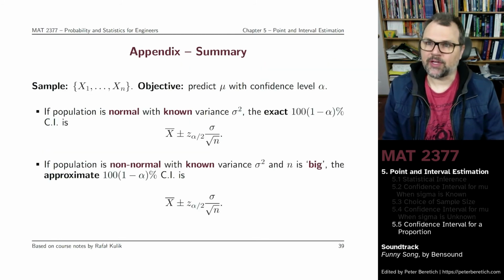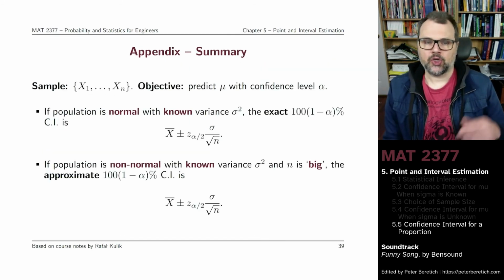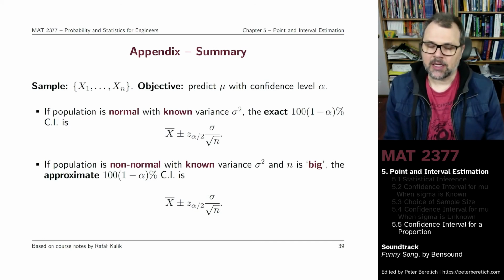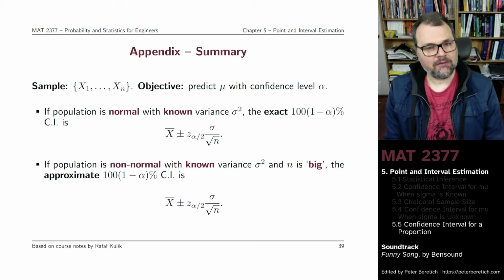Let's do a quick summary of what we've talked about here. You have a sample of n observations. Your objective is to try to predict the population mean with a given confidence level alpha. If the population is normal and you know the variance, then the exact 100 times 1 minus alpha % confidence interval is the sample mean plus or minus the corresponding critical value of the standard normal distribution, Z alpha divided by 2, times the known standard deviation sigma divided by the square root of n.